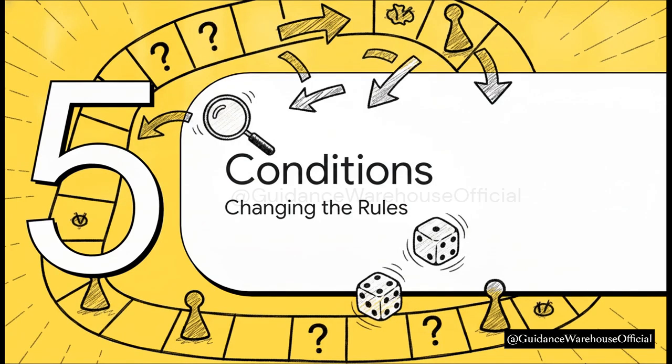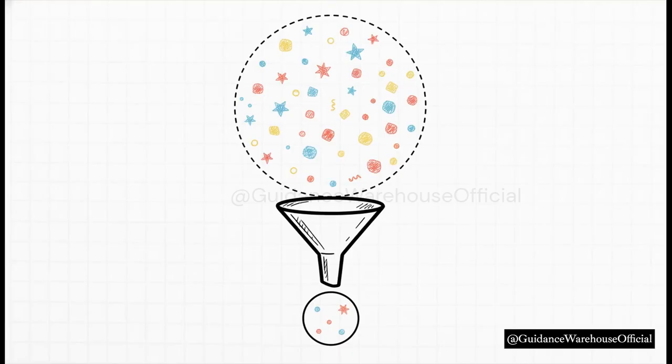Section 5. Complements and Conditions. Now we are ready for the most advanced topic of this lecture. What happens when newly introduced information changes the rules of the game while you're playing? This is called conditional probability. And the crucial takeaway here, the one thing you absolutely must remember, is that a condition literally reduces your sample space. By knowing that an event B has already occurred, your universe of possible outcomes immediately shrinks.